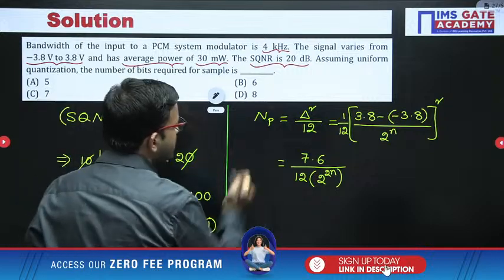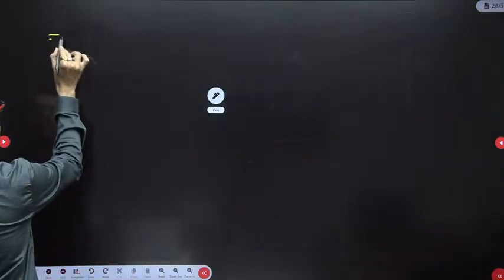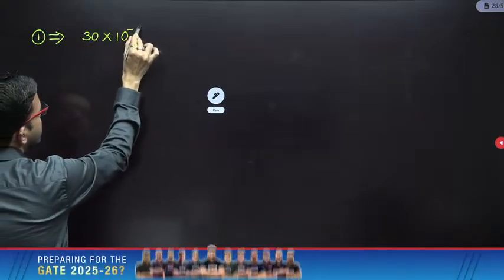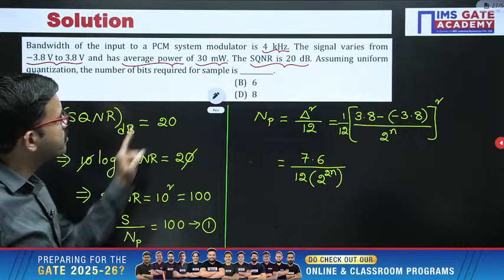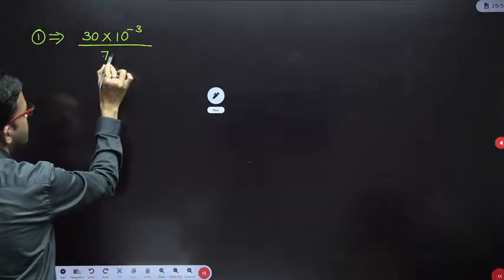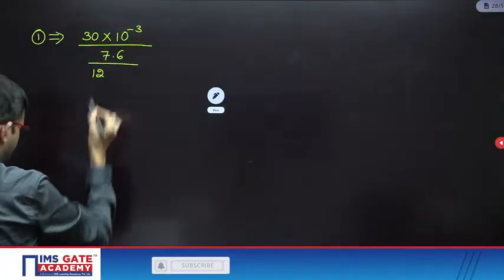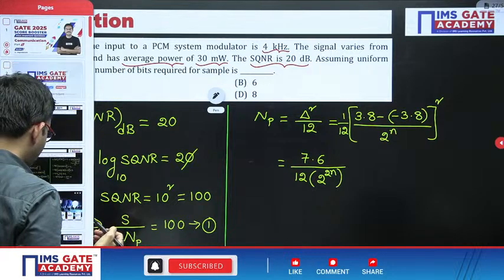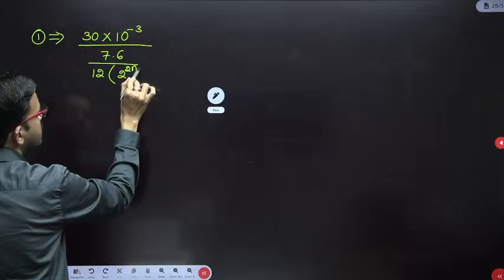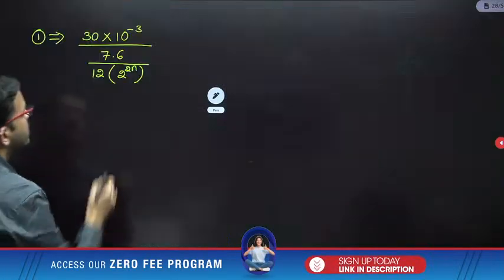So here signal power given as 30 milliwatt, that we can write as 30 into 10 power minus 3. Okay, divide by noise power, 7.6 divided by 12 into 2 power 2n. Okay, signal power divided by noise power, that is equal to 100.